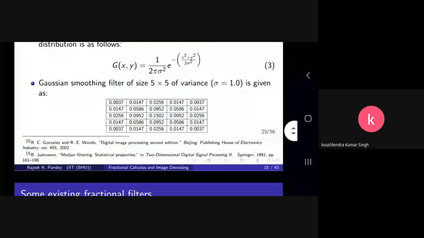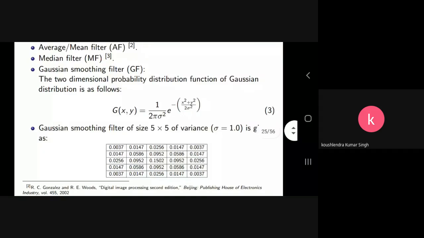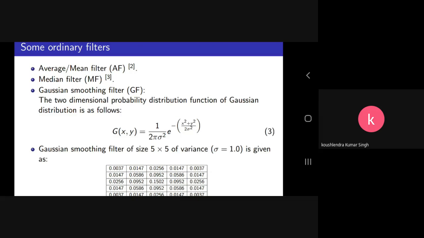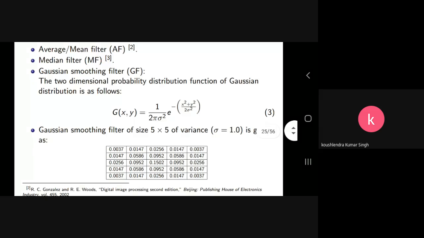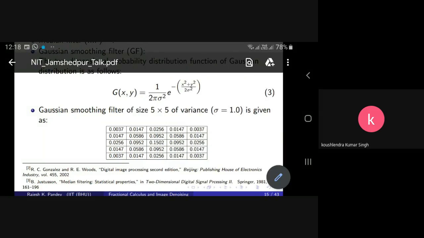You might have gone through the book Gonzalez and Woods, Digital Image Processing, where you can find more details about the average mean filter, median filter, and Gaussian filter. I'll briefly discuss a 5x5 filter mask, that is, the Gaussian smoothing filter, which is given by this matrix.